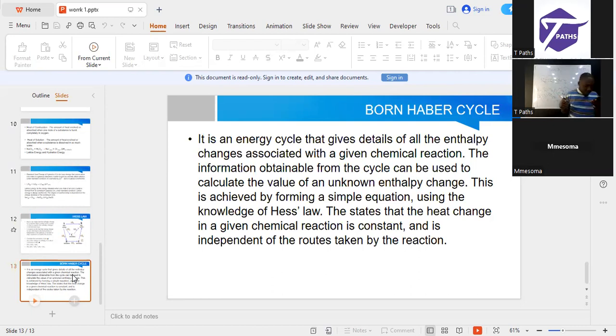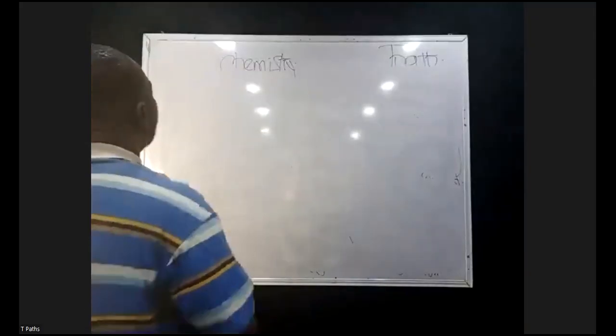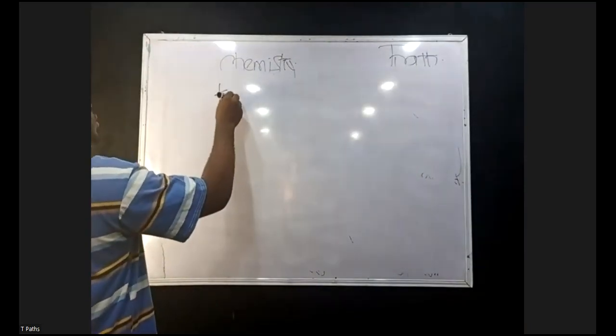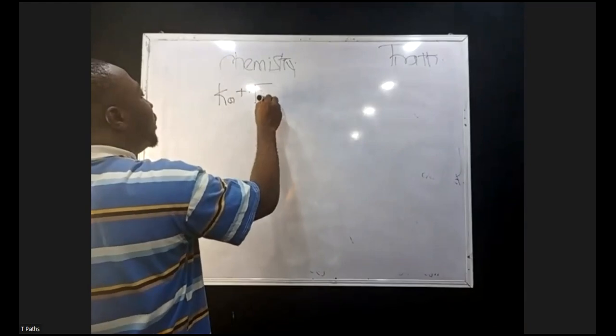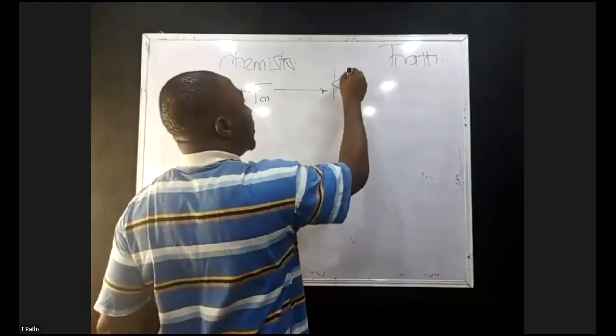This states that the heat change in a chemical reaction is constant and is independent of the route taken by the reaction. That means you can use Born-Haber cycle to determine the lattice energy of the molecule. So I'm going to be showing you a method. I'm going to just use a molecule here as an example. Please follow me and see how we can achieve such value of enthalpy. Let's say I have K solid plus F gives me KF.